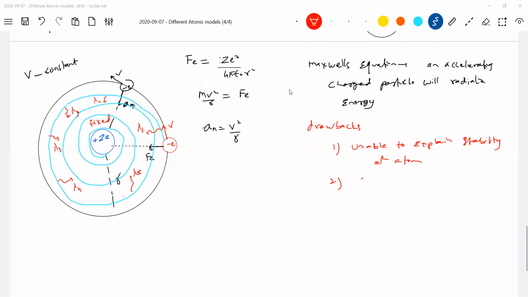Unable to explain the stability of the atom. Next, the hydrogen spectrum is not continuous. The drawbacks of Rutherford's model are that it is unable to explain the stability of the atom and unable to explain the hydrogen spectrum. We will write it down.